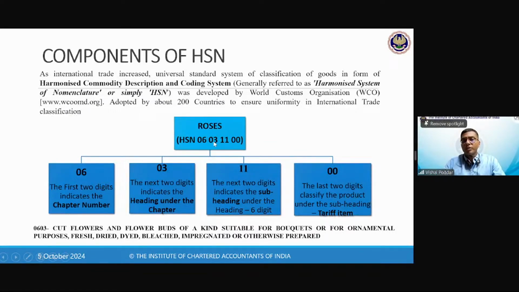Now, what does 0603 read like? 0603 reads: cut flowers and flower buds of a kind suitable for bouquets. They have intentionally taken this so that you understand, because you can visualize this. So let us say you are buying roses from the market. Now these roses would fall under this heading. Why? Because what does this heading cover? Cut flowers. So roses are cut flowers.